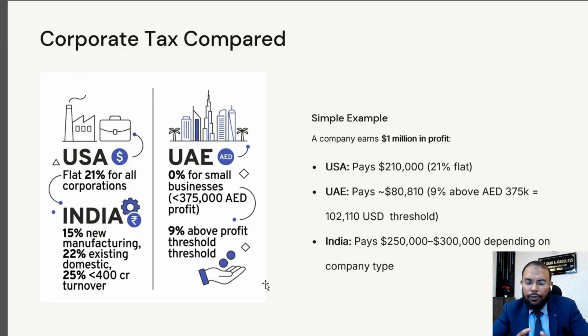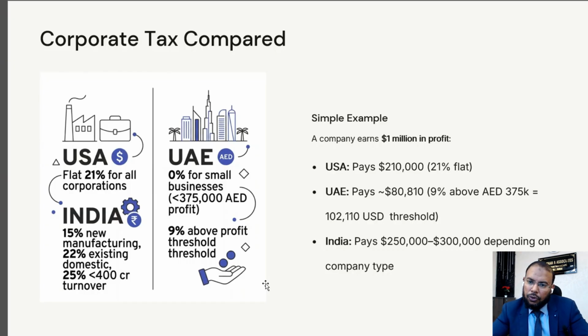In India, you have to pay straightforward. Whatever is a small company, at that time you have to pay 25%. If you are a big company, you have to pay tax $300,000. Means you can see here.